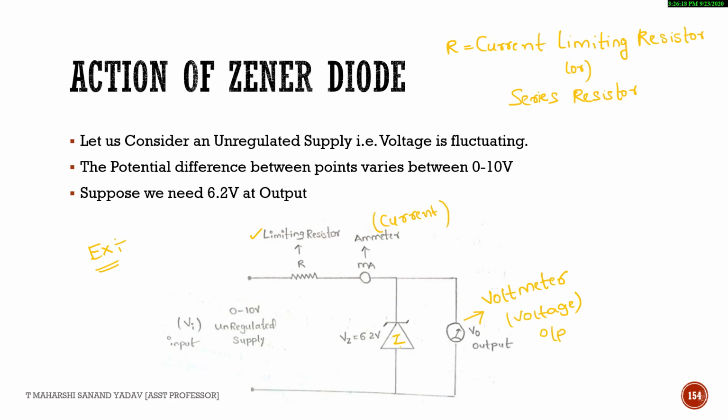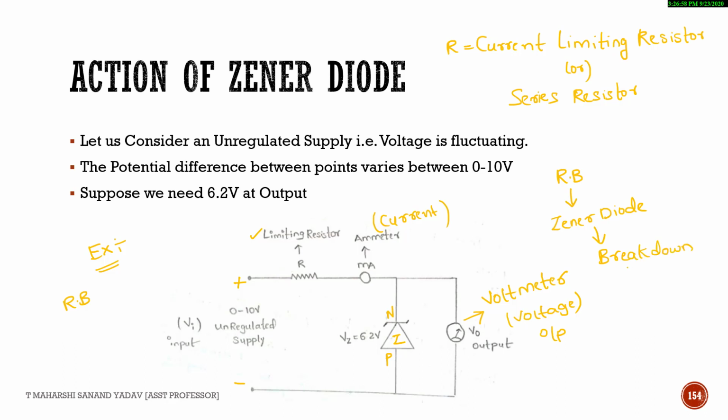So Zener diode operates in a reverse bias region. For example, if I'm considering this as N type and this is P type, in order to make it reverse bias, this N should be connected to positive and P should be connected to negative. In that case it will be in reverse bias region, and within reverse bias also it operates only within breakdown region. Even though it is present in a reverse bias condition, the main operation of this Zener diode starts in breakdown region only.